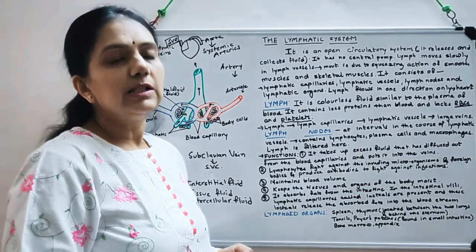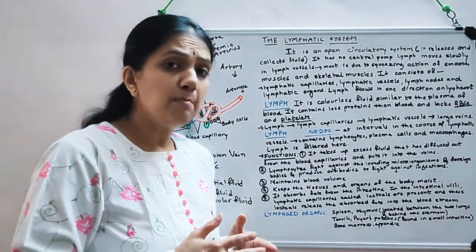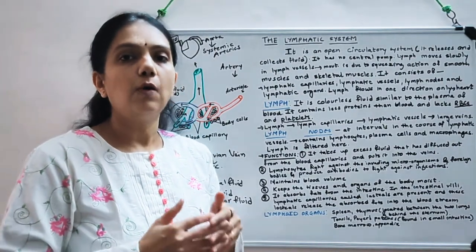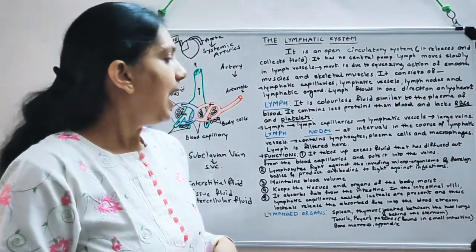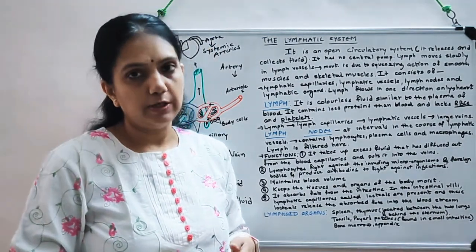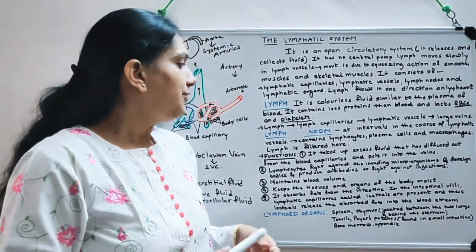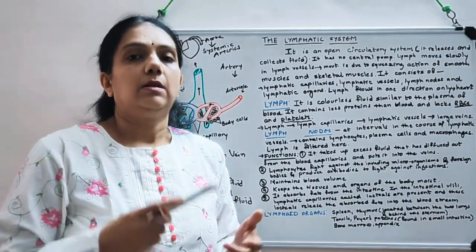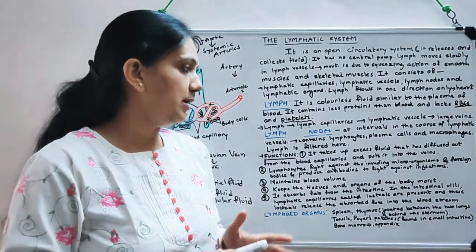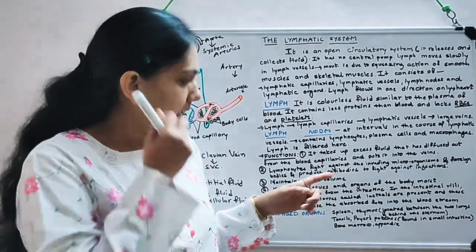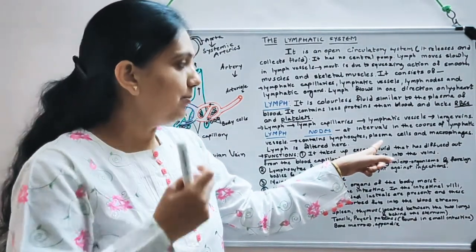So, these lymphocytes are an important part of the immune defense system of the human body, and they produce antibodies. They fight against invading microorganisms and any foreign body, okay, by producing antibodies.